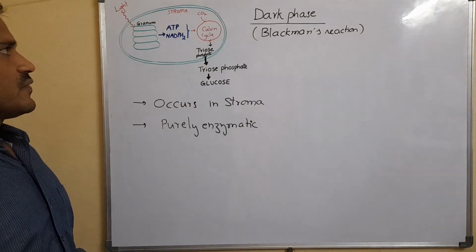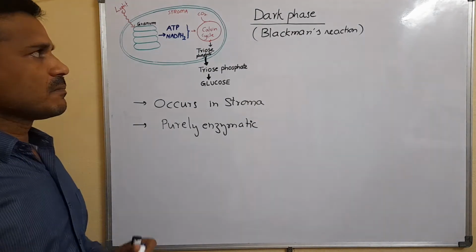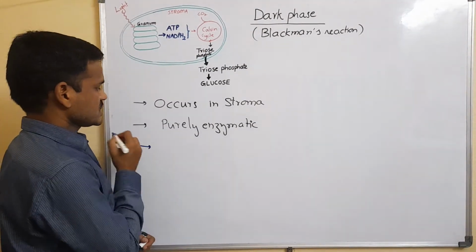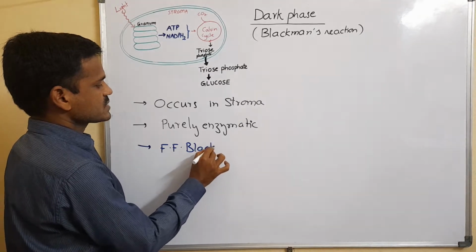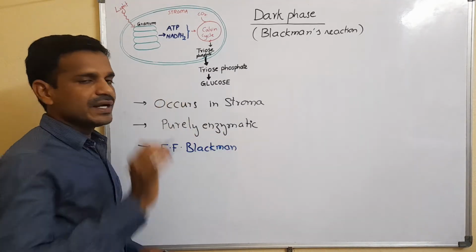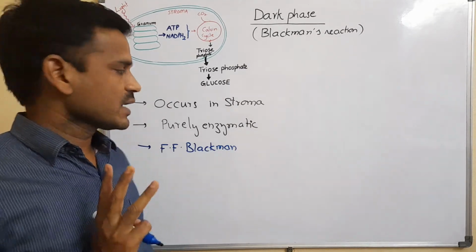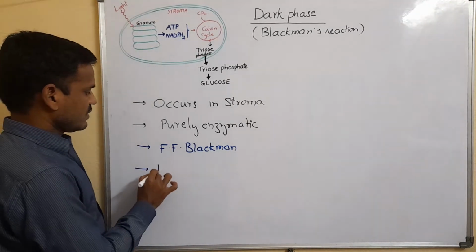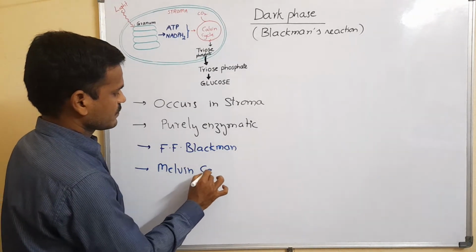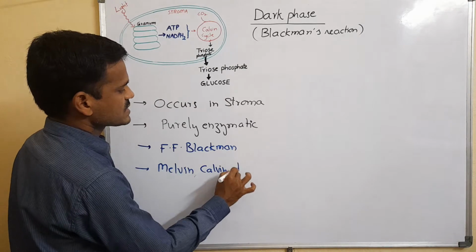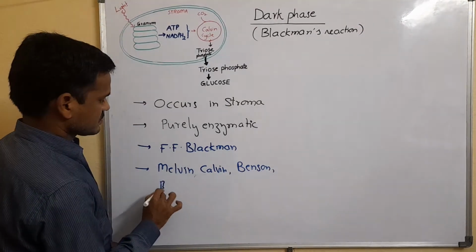The dark phase was first established by the scientist F.F. Blackman, and in detail it was studied by three scientists: Melvin, Calvin, and Benson, Bassham.